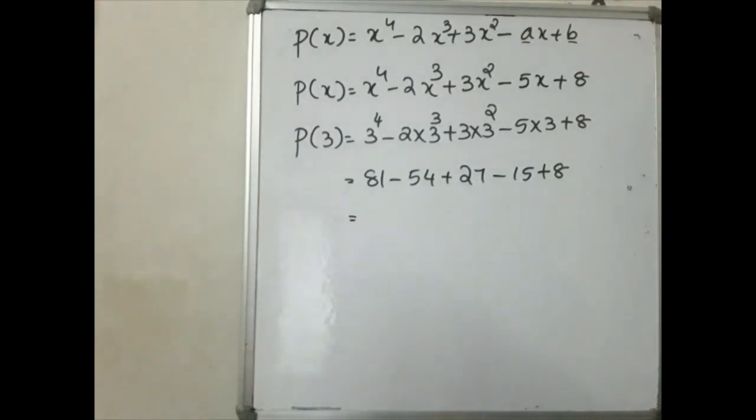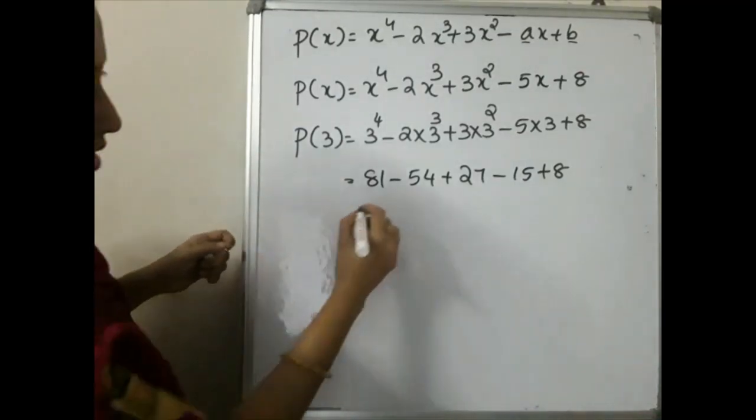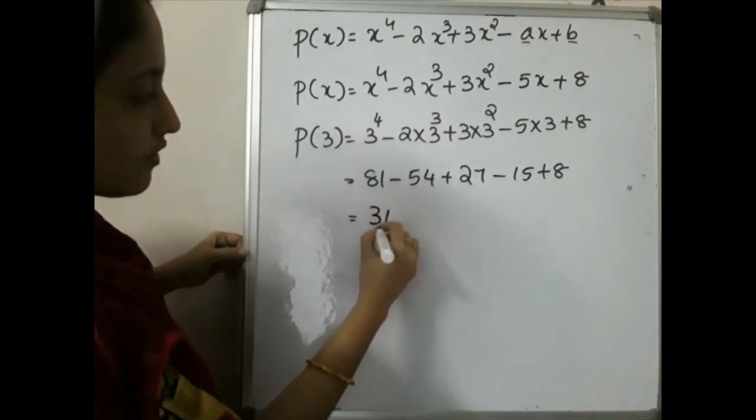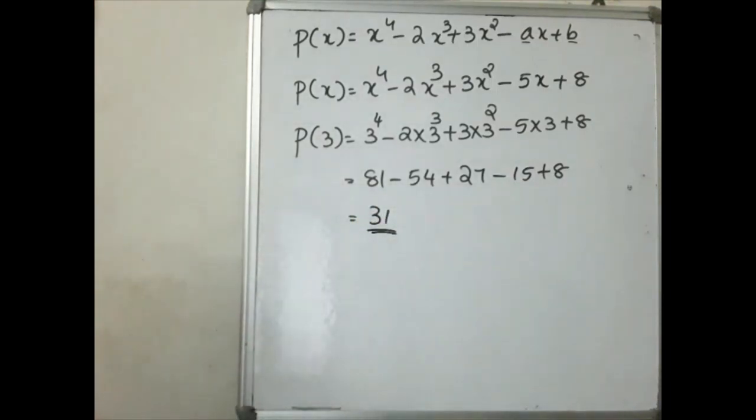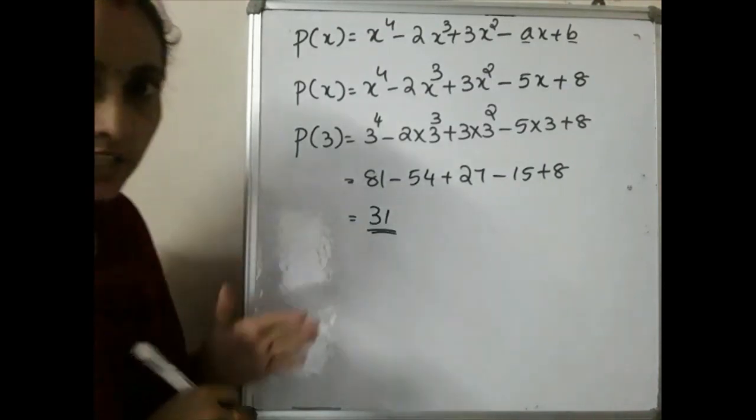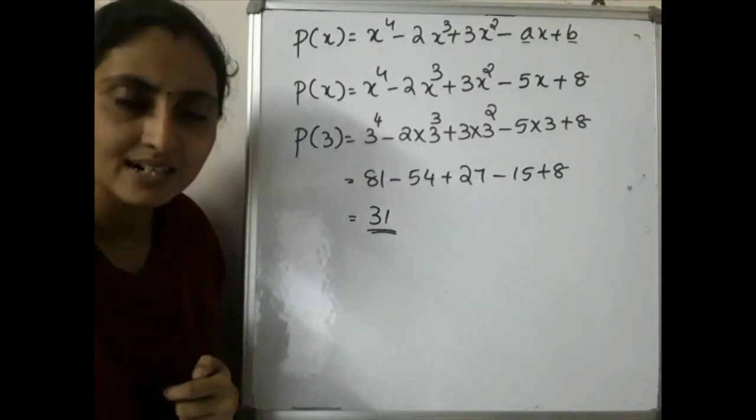By simplification, you will get the answer as 31. Please find out whether you got the answer as 31. So p of 3 will be equal to 31. So this is a lengthy question but a simple one, is it?